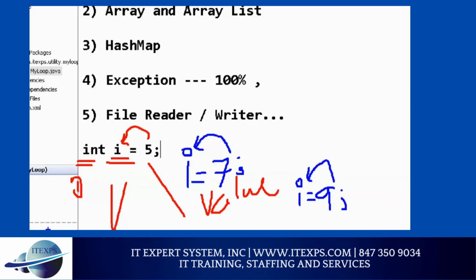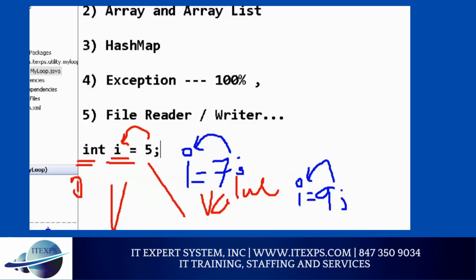For example, if I ask how many books you have, I need more than one book. Yes or no? How many friends you have? More than one. How many emails you have? How many degrees you have? How many certifications you have? Right? How many computers you have? As soon as I say many, it is more than one.